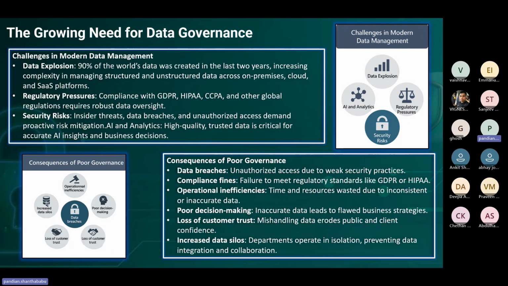So if they figure out any points over there, then that's going to be the failure to meet the regulatory standards. Then they come up with the compliance fines. And operational inefficiency, yes, that's going to be time and resources wasted, and inconsistent, inaccurate data. What will happen if the data is inaccurate? Ultimately, the data will be error data or inconsistent data, and if we are going to figure out any insight from that, then obviously it's not exactly the insight.